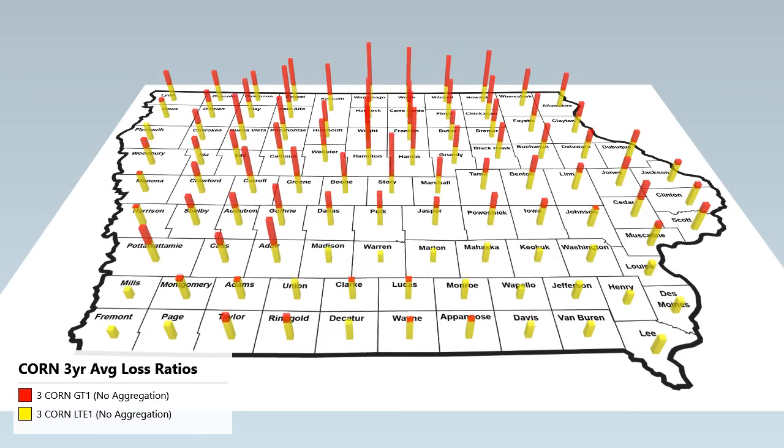3-year average corn loss ratios for each Iowa county from 2013 to 15 are shown here. Due to several weather events in the last few years, about 4 in 5 Iowa counties have 3-year loss ratios which exceed 1.